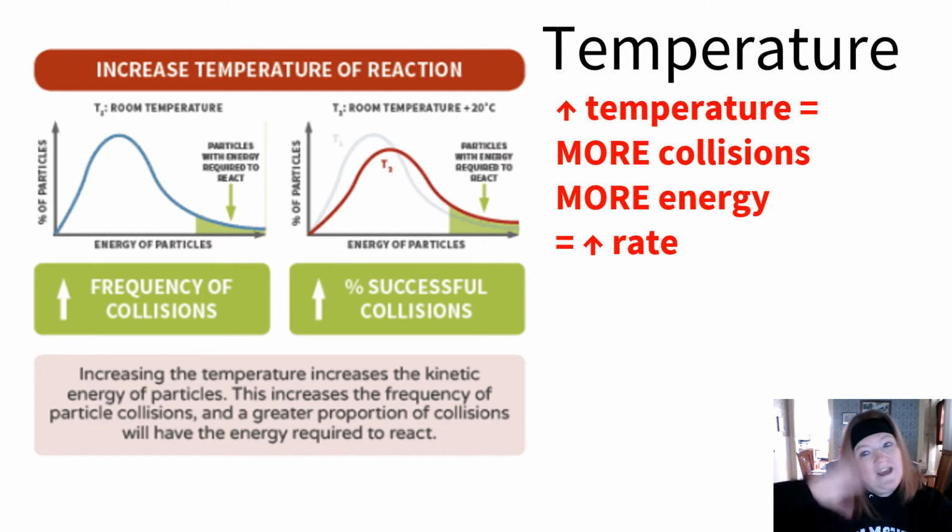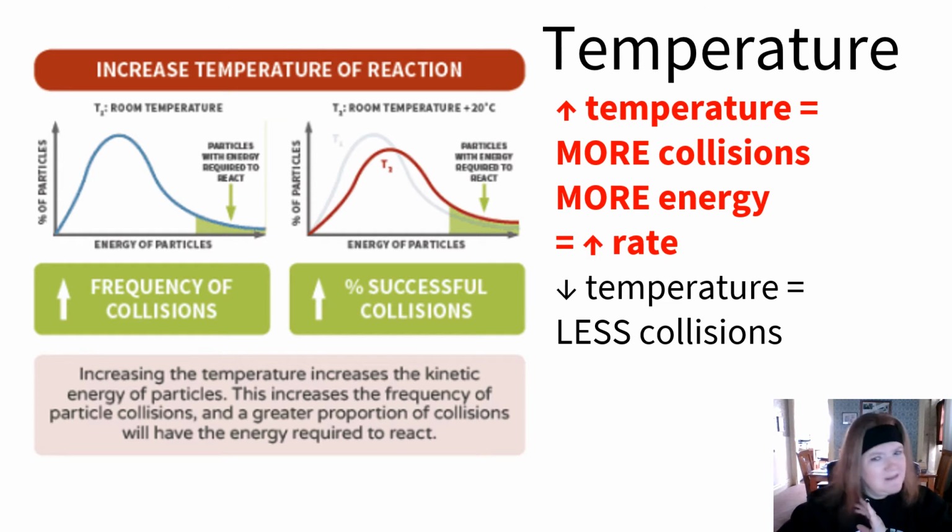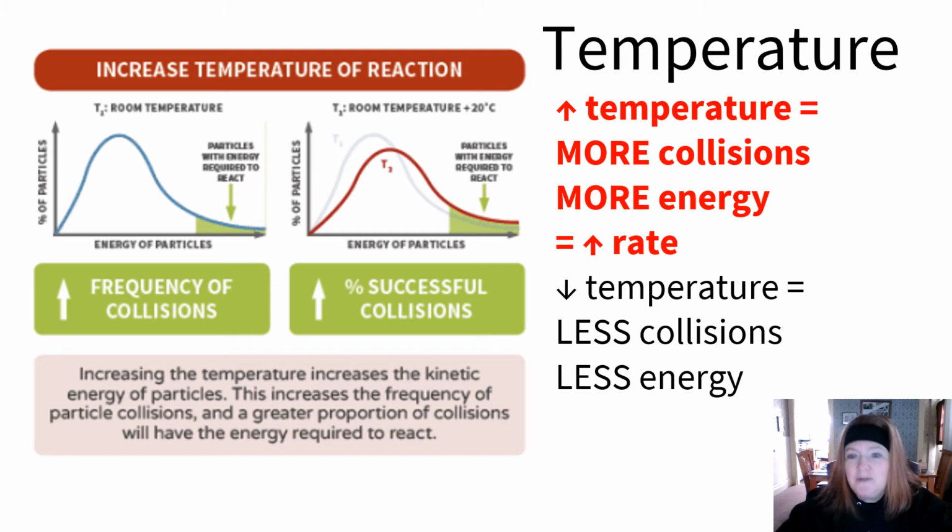So there's two pieces of it. First of all, there are more collisions. Second of all, there are collisions with more energy. Now, the more energy piece is probably more relevant, but both are increasing. On the flip side, if we decrease the temperature, there's going to be fewer collisions, and those collisions we do have are going to have less energy. So therefore, it's going to decrease rate. So far, if we increase concentration, we increase rate. If we increase temperature, we increase rate.